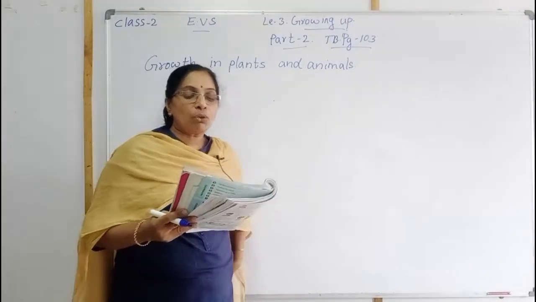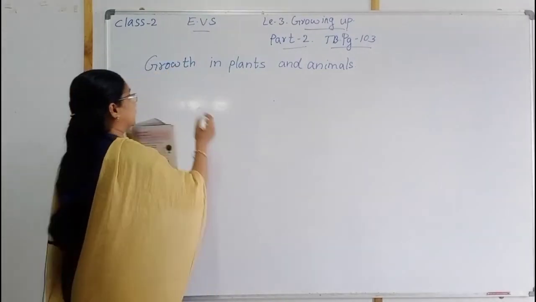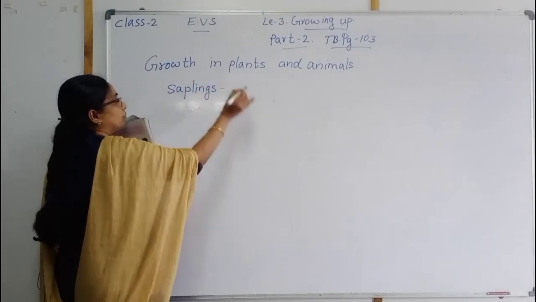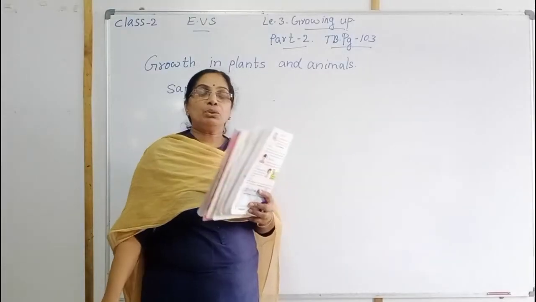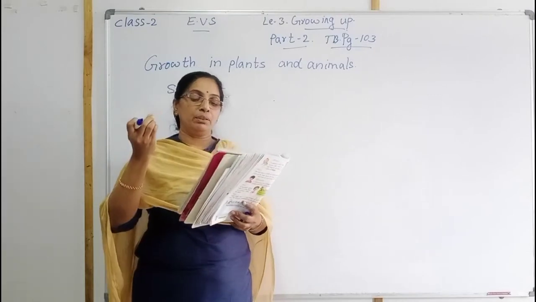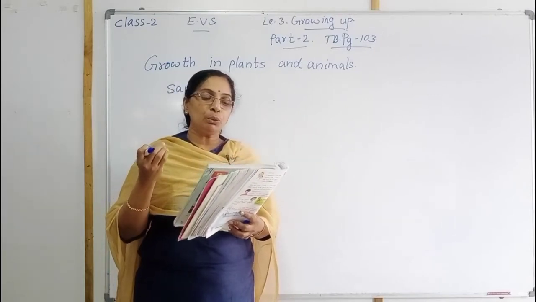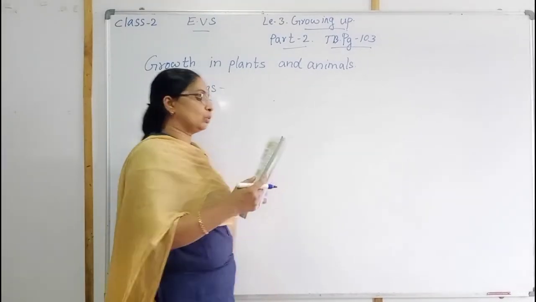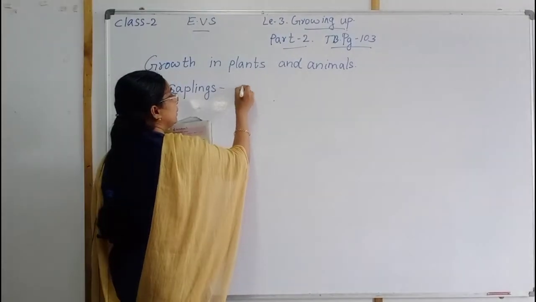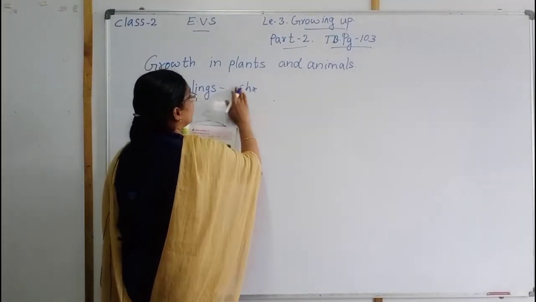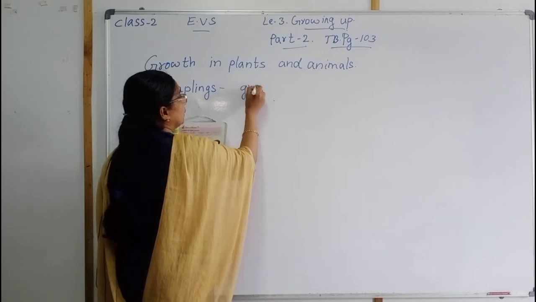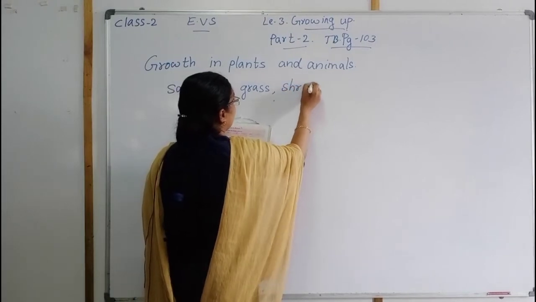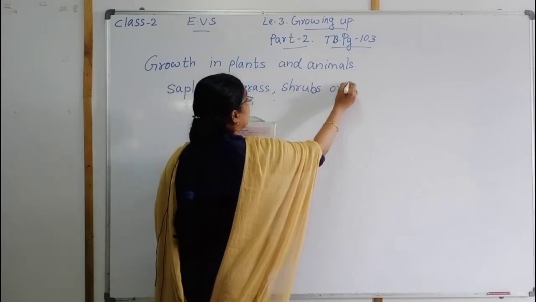Here, seeds of plants grow into saplings. Saplings means the seeds were sown into the mud and it is growing some. Then saplings grow into plants of different sizes, for example, grass, shrubs or trees.